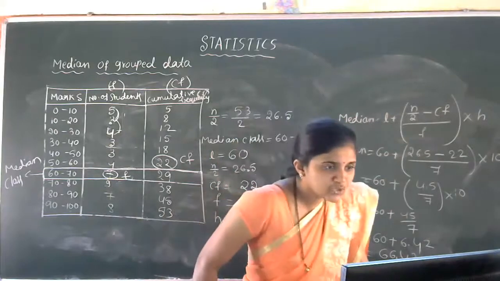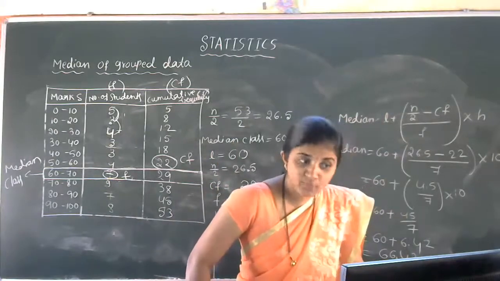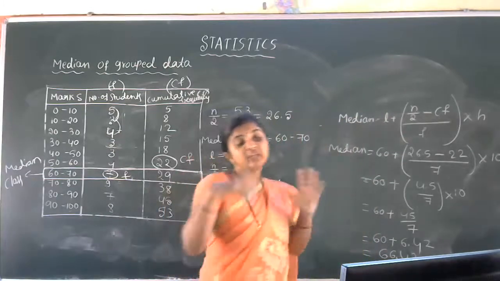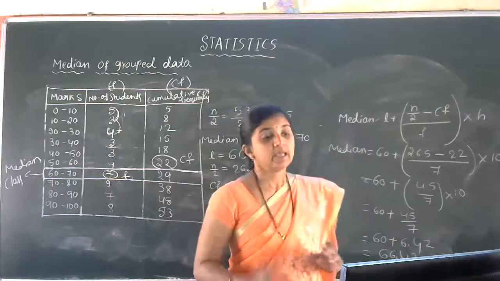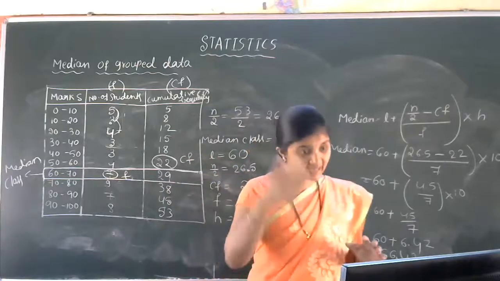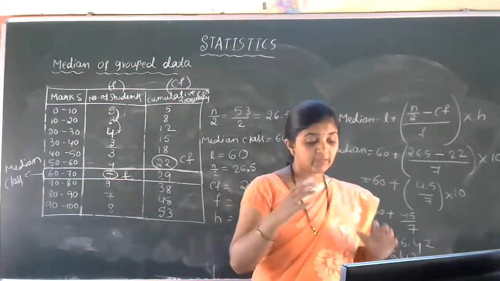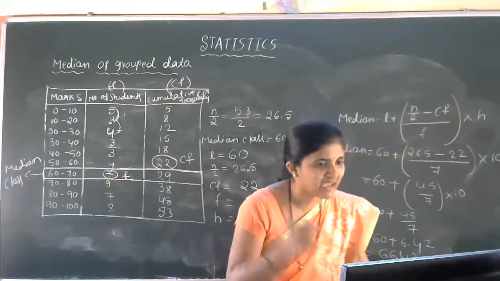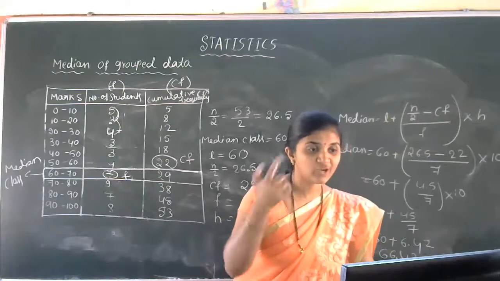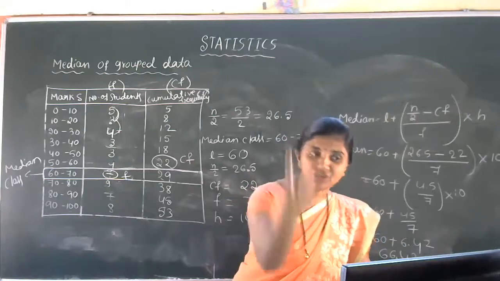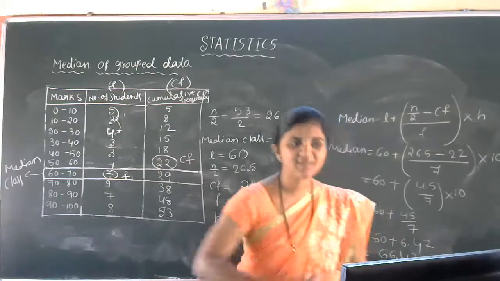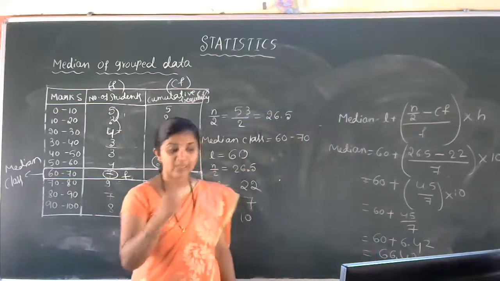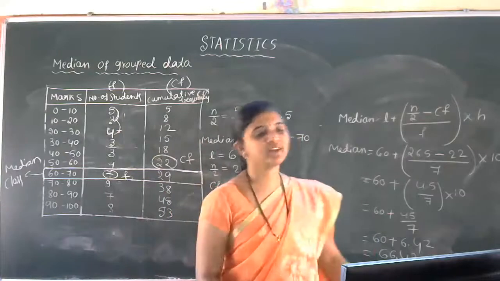Is that clear, students? We have to discuss 2 or 3 more problems because in the median problem, you will get different types of questions. Sometimes they will directly give the less than type problem, but we need the median class, in the sense of class intervals. So we have to convert that less than type into class intervals. That is the major part of this median for grouped data problem. That problem we'll discuss in the next class.